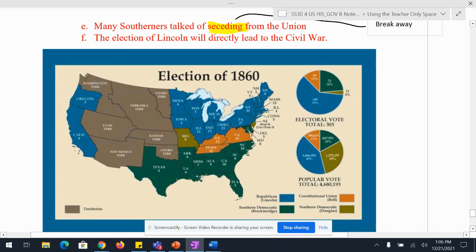But Lincoln is still going to win. He's going to get 59% of electoral votes, but as you can see, he only gets 40% of the popular vote. Again, you need a certain number, depending on what year it is in U.S. history, of electoral votes to win the presidency. You don't need the popular vote.